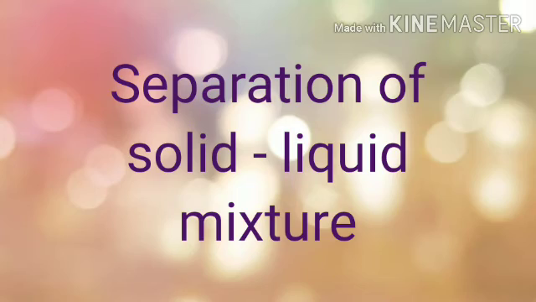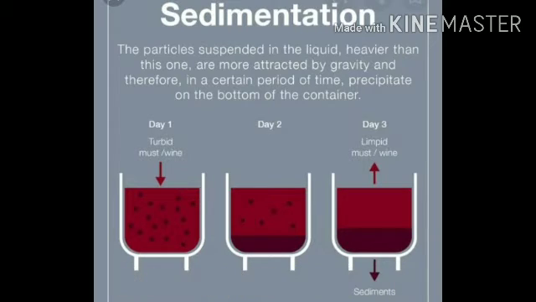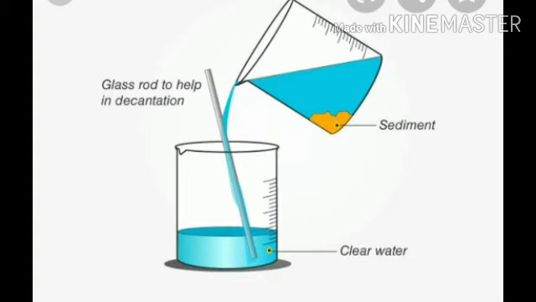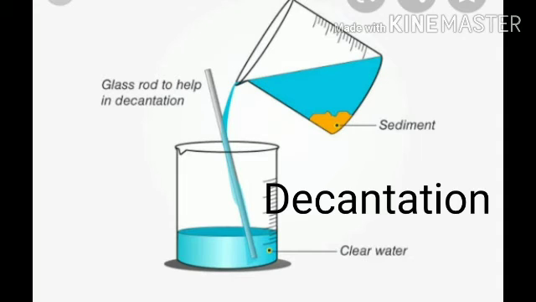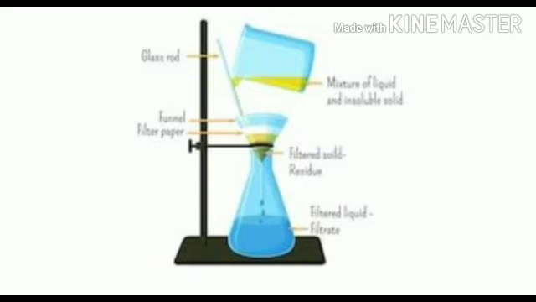Now students, separation of solid-liquid mixtures, and the first method is sedimentation and decantation. The settling down of suspended insoluble heavy solid particles in a solid-liquid mixture when left undisturbed is called sedimentation. The solid which settles at the bottom is the sediment, and the clear liquid above is called the supernatant liquid. The process of pouring out the clear liquid without disturbing the sediment is decantation. This method is used for a heterogeneous mixture of solid and liquid. Example, a mixture of sand and water.